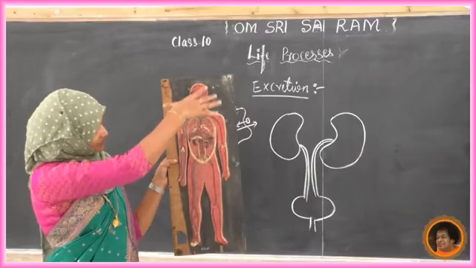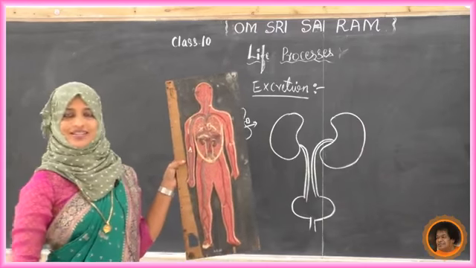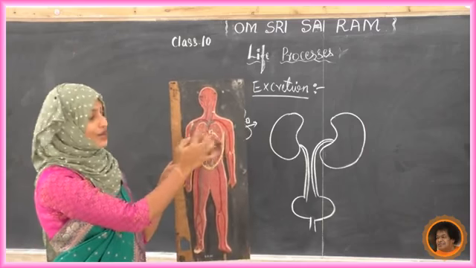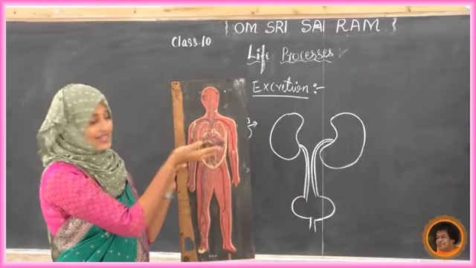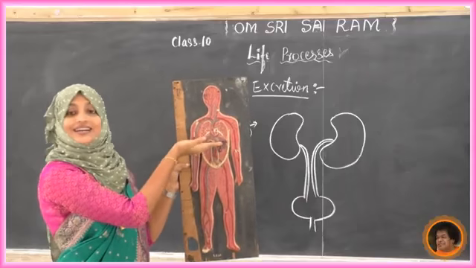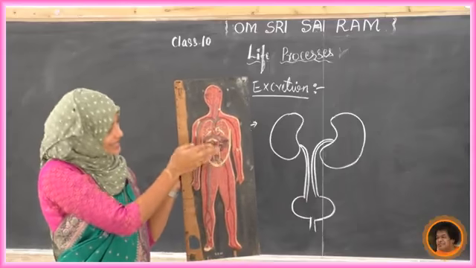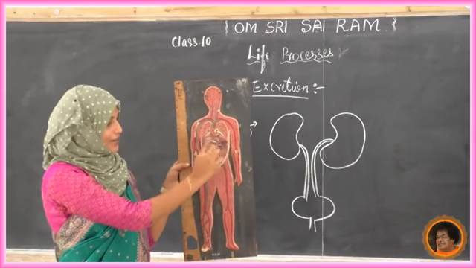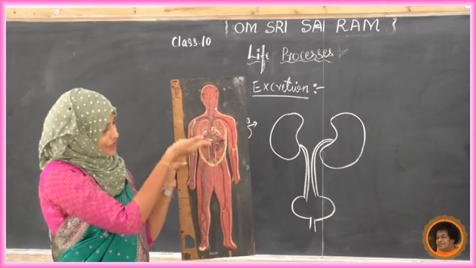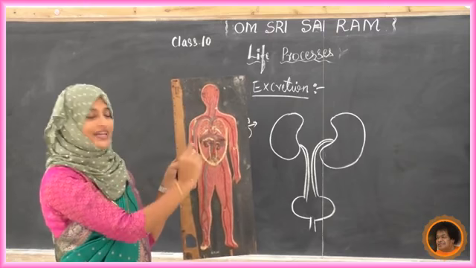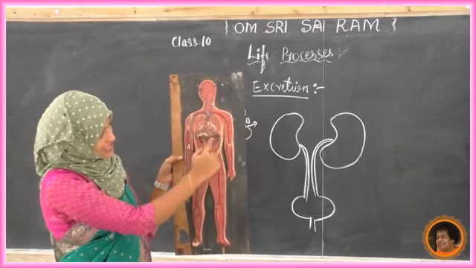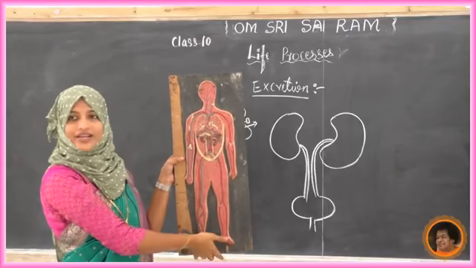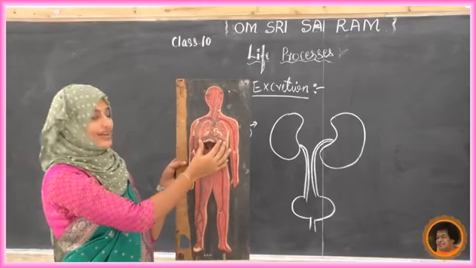See here, this is a structure. Here we can see the heart, with the lungs on either side of the heart. This is our digestive system. Just below that, at the back side of our digestive system, is the stomach, and if you open that stomach, you will get our excretory system. Two kidneys here, next all the pipes, the bladder over here. Come to know, no? See where it is?